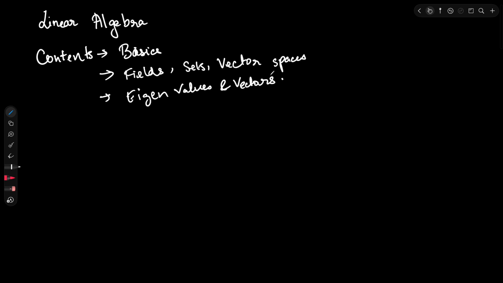After that we will be moving to matrices, and we will understand what exactly is the meaning of a matrix. We all know that matrices are often just a collection of values in a box form, but they have some more mathematical meaning to them, so we will understand that also. Then we will move to all kinds of transformations.